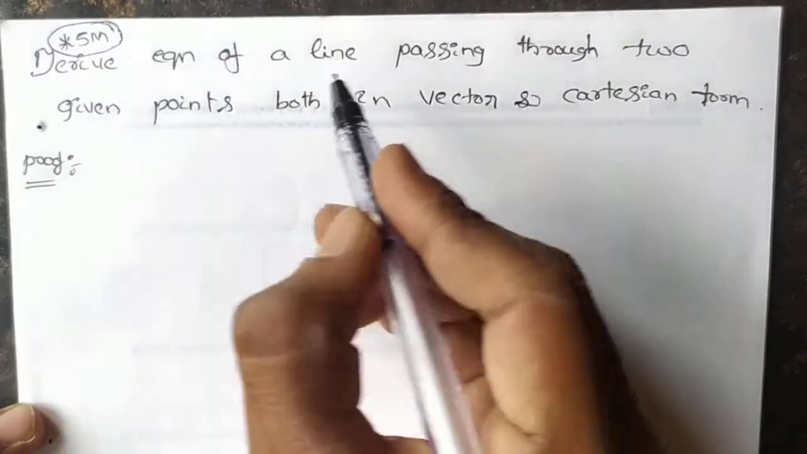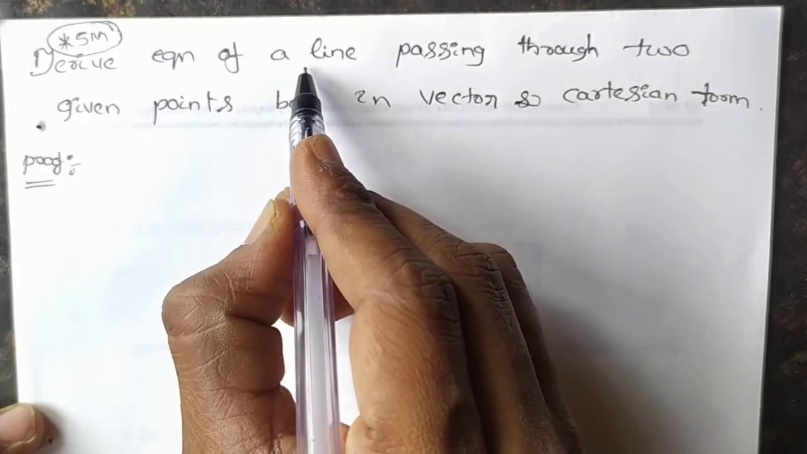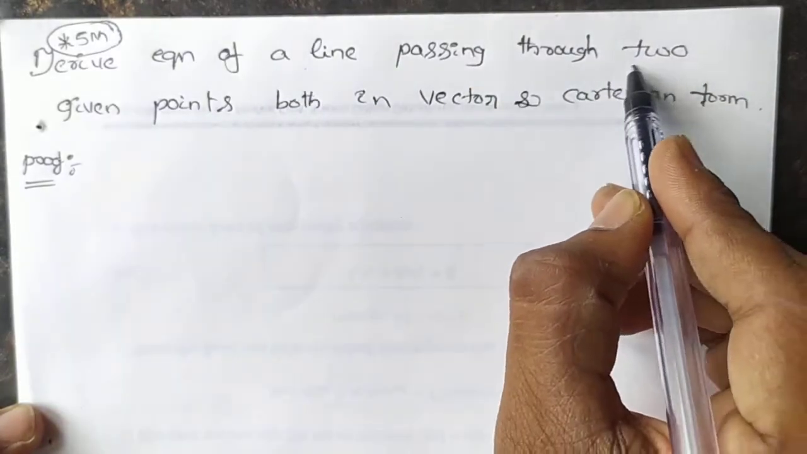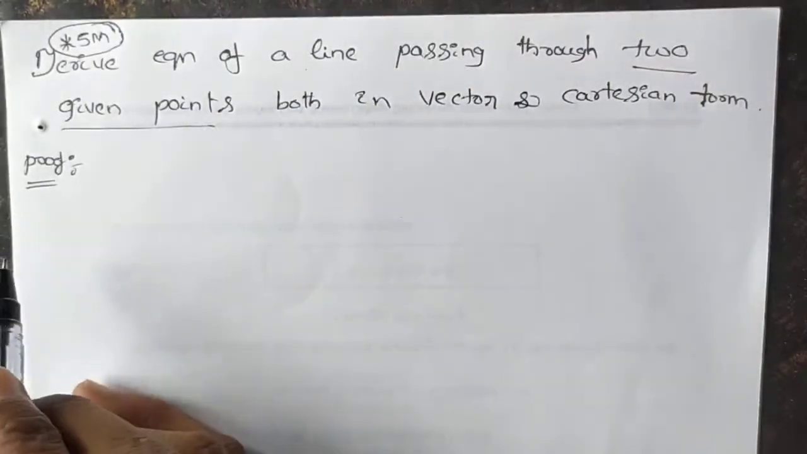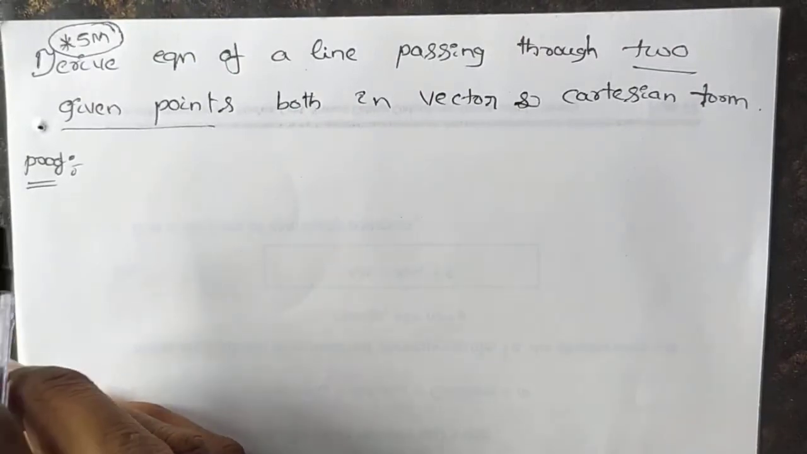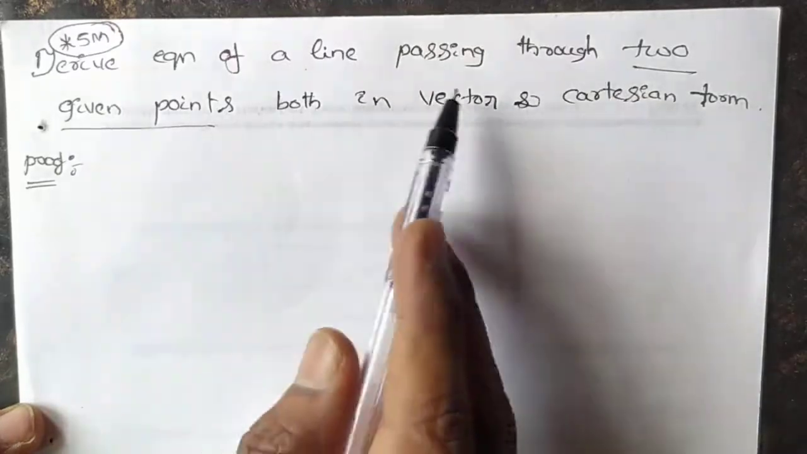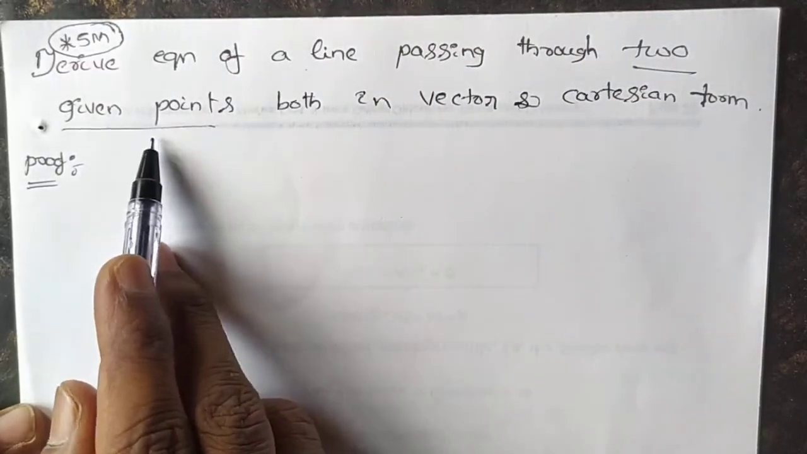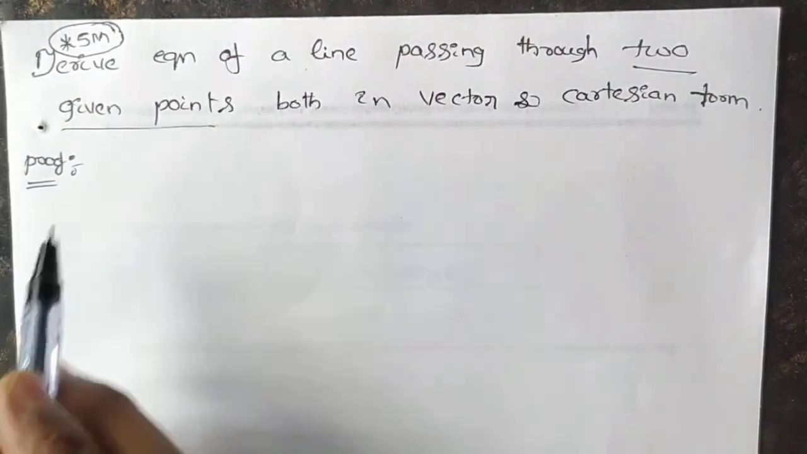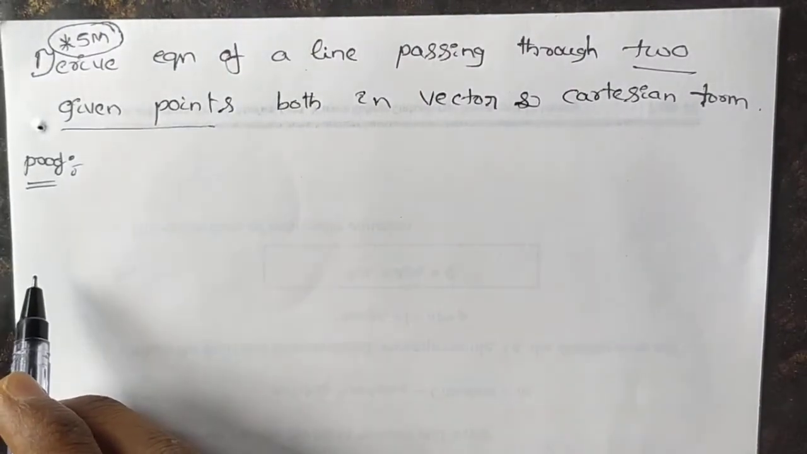Hints are given that equation passing through 2 points. Only one hint is given, that is what? That equation of a line passing through 2 points. By using this hint, we have to derive the equation of a line. Okay, you just remember the previous derivation.